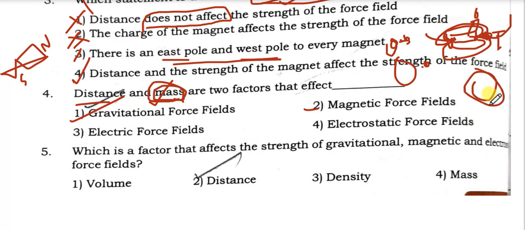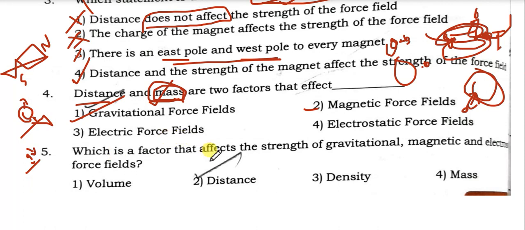Suppose in a magnetic force, distance is affected, but mass is not affected, because any big iron object which attracts the magnet, keep it on the side. A very small magnet, keep it on the side. But this one is not attracted to the magnet, it does not come to the magnet, but the magnet goes to that object. In gravitational force, it is not like that. When a heavy mass is falling to the ground, it falls towards the earth at high velocity. A very small object falls to the earth at low velocity.